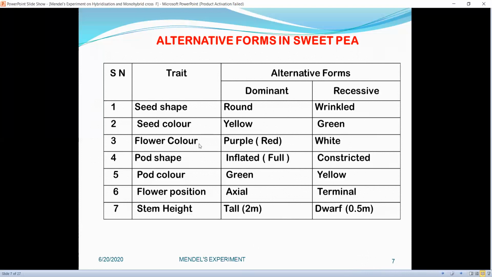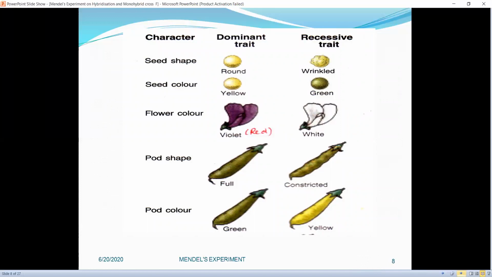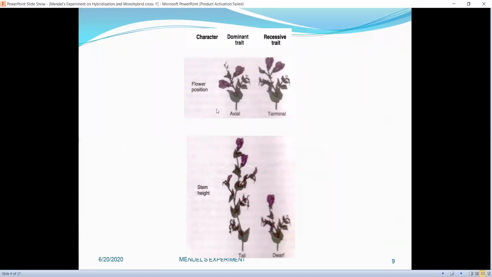Now, we can see in the table that in the third column, whatever is written are the common alternative forms and are dominant, whereas in the fourth column are the recessive alternative forms and are less common. Now, these are the diagrams of the same traits and their alternative forms. And these are again, flower position is axial or terminal, and stem length may be tall or dwarf.